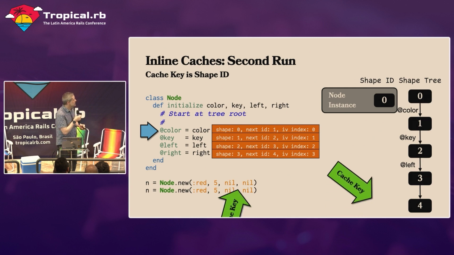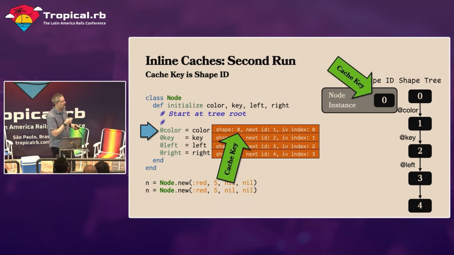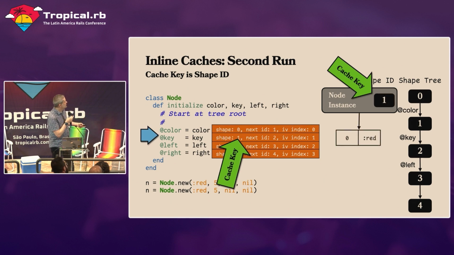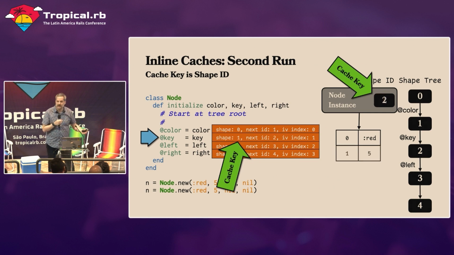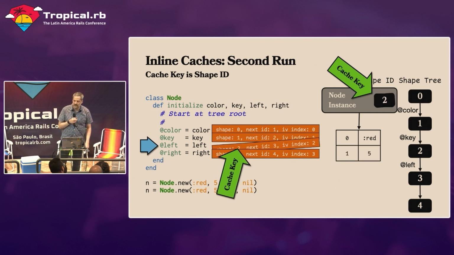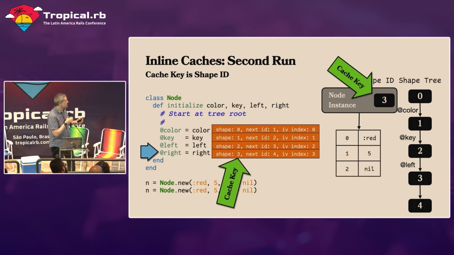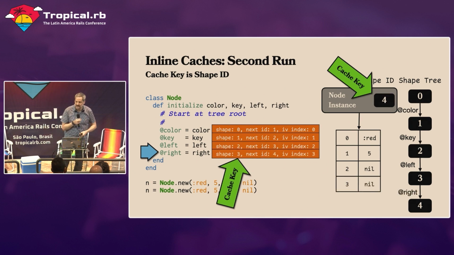They match. So these two match. Our cache keys match, which means we don't need to consult the shape tree anymore. We just do our instance variable set. And as we go through each of these, it's fine. We keep getting cache hits. We don't need to look at this shape tree. So maybe the first time we go through, it's expensive, but all subsequent times, we're getting really good cache hits. So it doesn't actually matter that much.